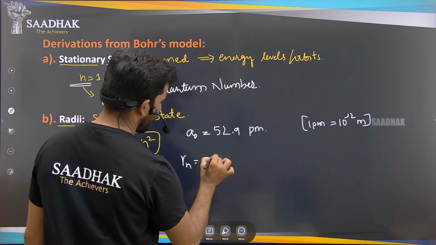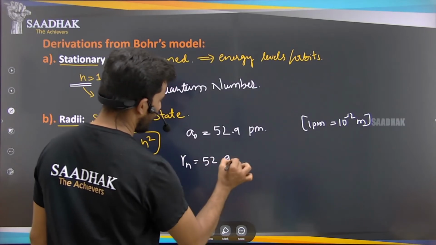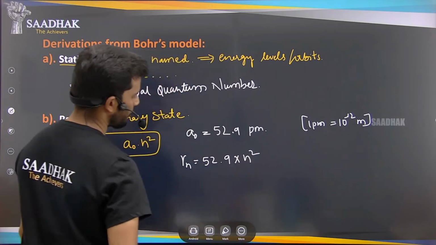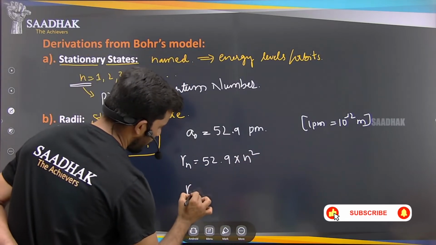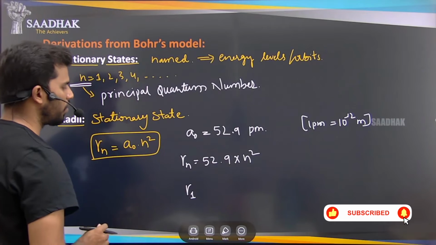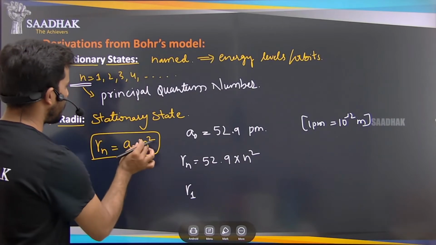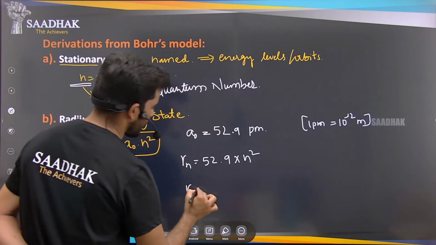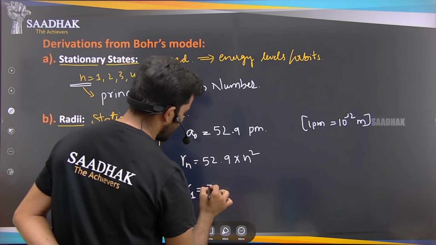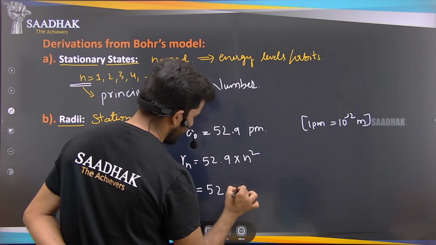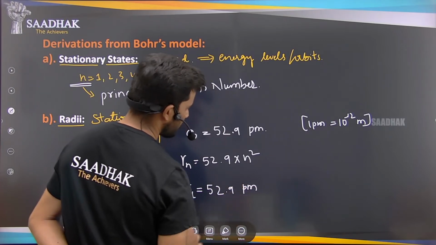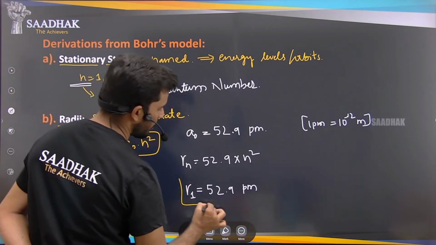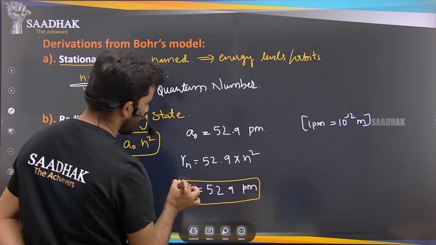So Rn equals 52.9 into n square. Why R1? Because hydrogen has the principal quantum number 1. If you substitute, we get 52.9 picometers, because 1 square is again 1.